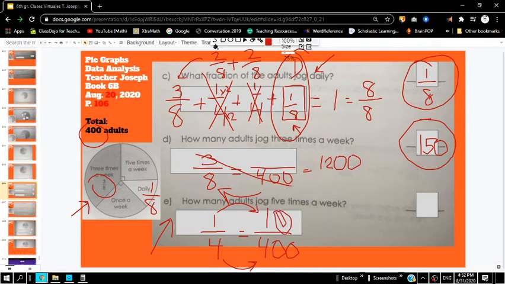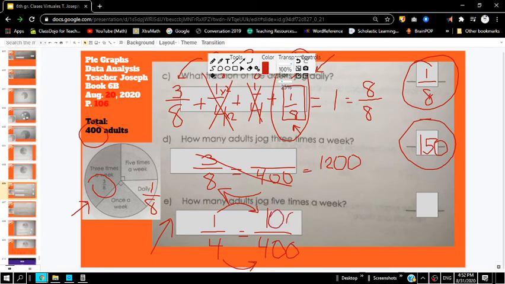Ooh, that was a really bad 0. Let's try that one more time. I know that 100 adults jog 5 times a week.